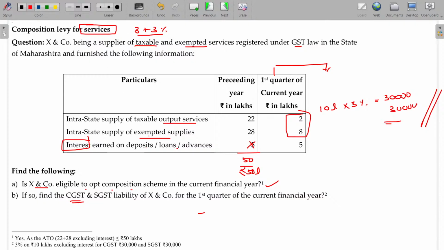I request you to change this rather than exempted supply. Okay. This is intrastate supply of taxable output services. State A, this may be named as state B. Okay, make the changes. Rather than exempted, it is taxable supply only for state A and state B. That's how you can change this illustration.